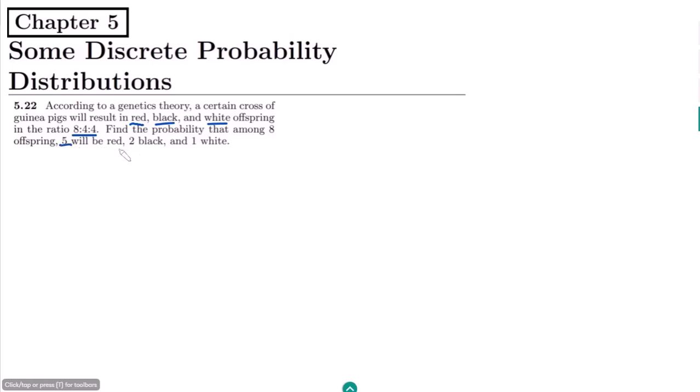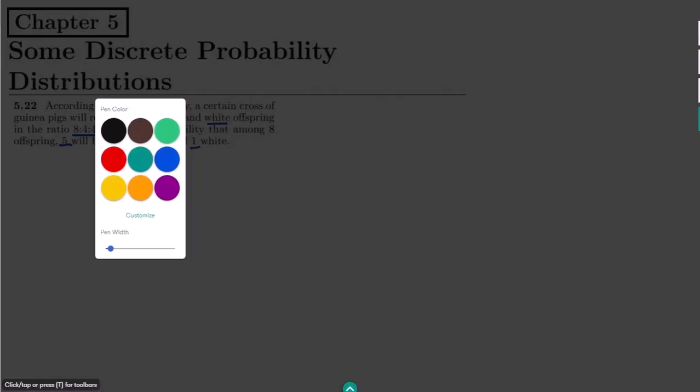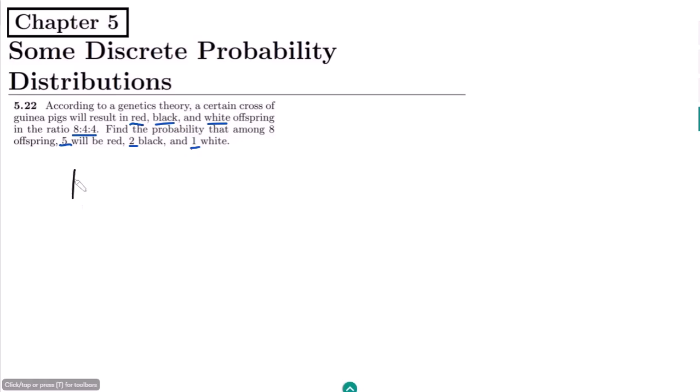5 will be red, 2 will be black and 1 will be white. So this is clearly the problem of the multinomial probability. So in multinomial probability, let me write the formula for finding out the probability for the red equal to 5, black equal to 2 and white equal to 1.